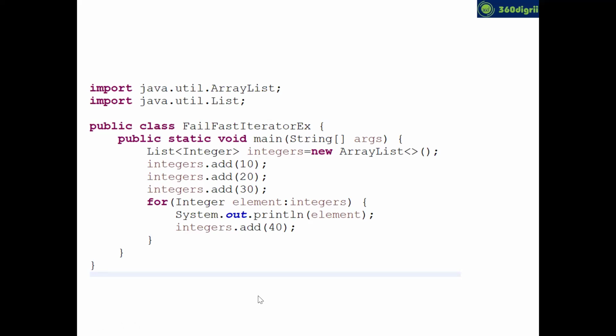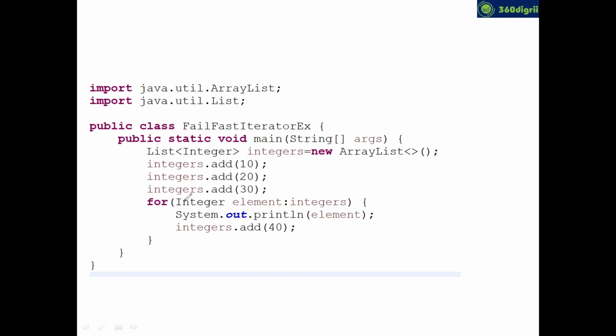Can anyone guess what is the output? Better try to unmute. Can anyone guess what is the output of this? Okay. Yeah, Srividya is saying that, yeah, 10, 20, 30 is the answer. Okay. Others? Can anyone unmute and tell me the answer of the above program? No idea. Okay, fine.